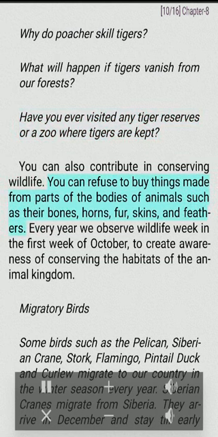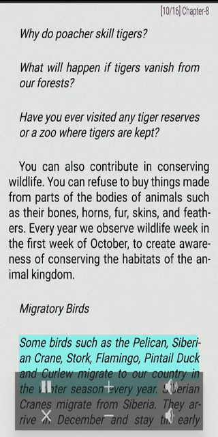You can also contribute in conserving wildlife. You can refuse to buy things made from parts of the bodies of animals such as their bones, horns, fur, skins, and feathers. Every year we observe Wildlife Week in the first week of October to create awareness of conserving the habitats of the animal kingdom.